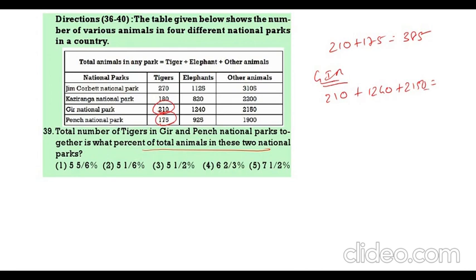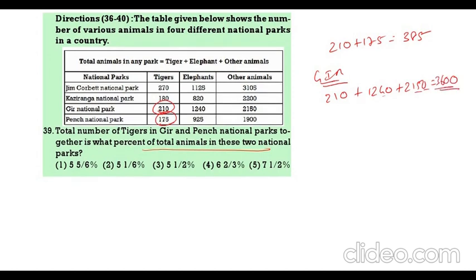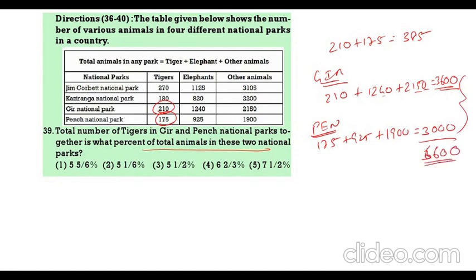See, 0, 0, 0, 5 plus 4, 9, 10, 1 plus 1, 2, 4, then 6, then 3. 3600. This is Gir. Then Pench, 175 plus 925 plus 1900. This total is 3000. So totally we are going to get 6600. 3600 plus 3000, 6600. Now 385 by 66 is what? Now 11 6, 11 3 is 11 5. So it is 5 by 6 percentage.